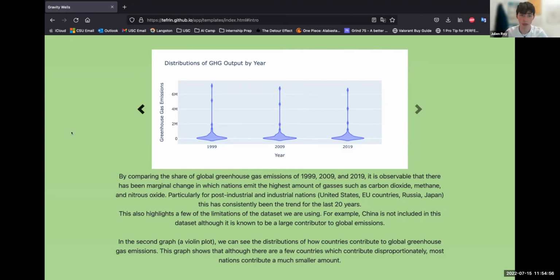One thing that we noticed from these visualizations is that we were missing certain countries who contribute a lot to greenhouse gas emissions, such as China and India. And these visualizations allowed us to understand our data set more and understand what the drawbacks were, which we were talking about earlier.